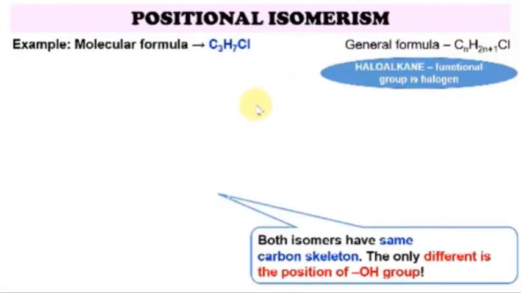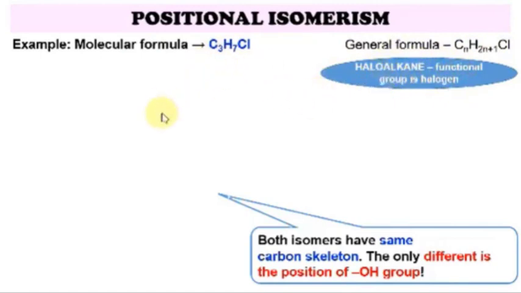In positional isomerism, since we are going to change the position of the functional group, it will need a functional group. For example, here I have C3H7Cl. As usual, take out the general formula. From the general formula, we know that the functional group is halogen. It is from the class of compounds called haloalkanes.